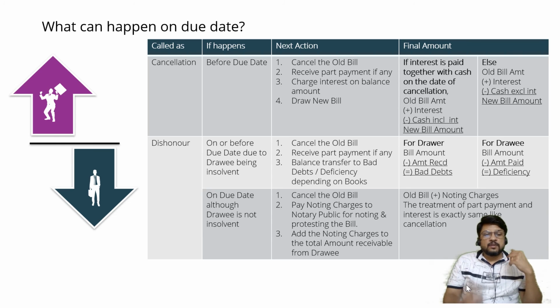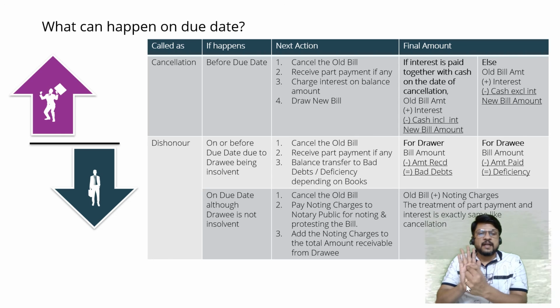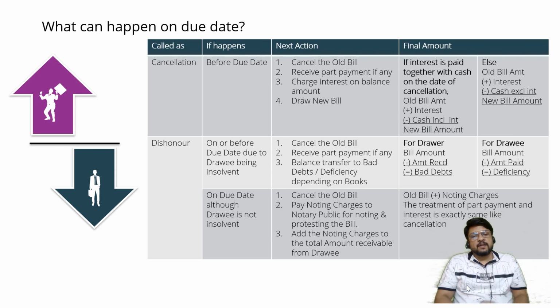Thereafter, the person who has gone to the notary public, that is either the drawer or the banker or the endorsee, may also ask the notary public to give a certificate that in his register on so and so page this entry is recorded with this number. So he is giving a certificate. This certificate given by the notary public about the entry made in his register is called protesting. So noting means he is recording in his register, and protesting means he is giving a certificate to you that I have recorded it in my register like this.